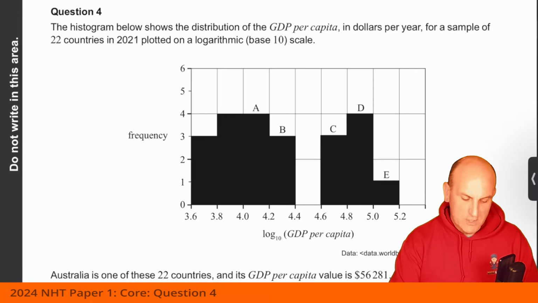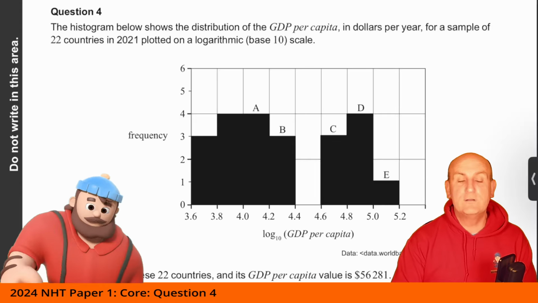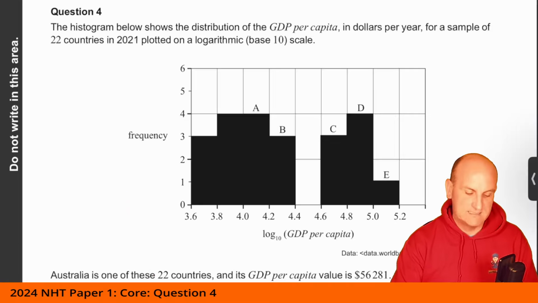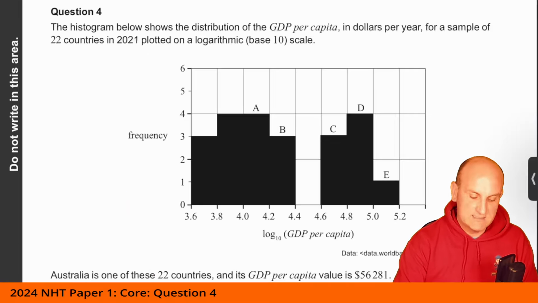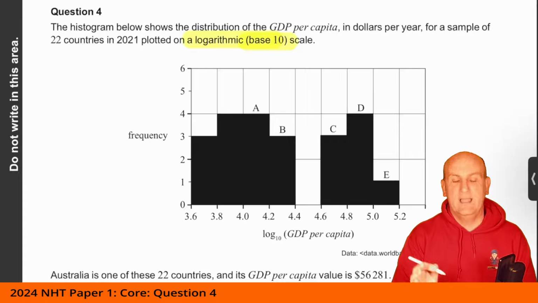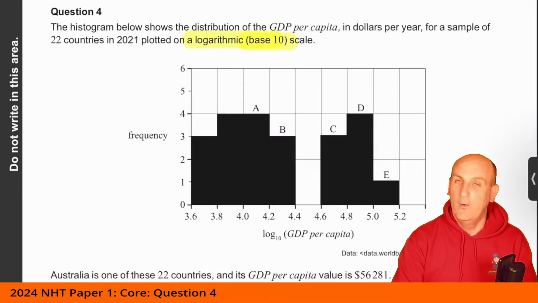The histogram below shows the distribution of the GDP per capita in dollars per year for a sample of 22 countries in 2021 plotted on a log base 10 scale. Now again, when I teach my guys this, I'm like, hold on a moment, it's a log scale. Before we go any further, we're going to turn all of those numbers into actual real numbers. But of course, thank you VCAA. What have you done now? Well, you've tried to throw a spanner in the works.